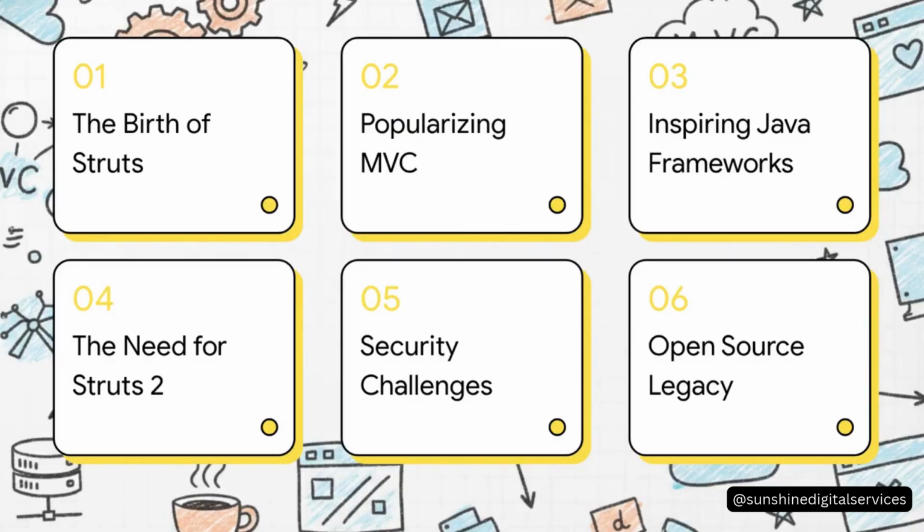So, here's our roadmap for the journey. We'll start with the birth of Struts and its popularization of MVC architecture. Then we'll see how it inspired modern Java frameworks, unpack the need for Struts 2, examine some critical security lessons, and finally look at its massive open-source legacy.